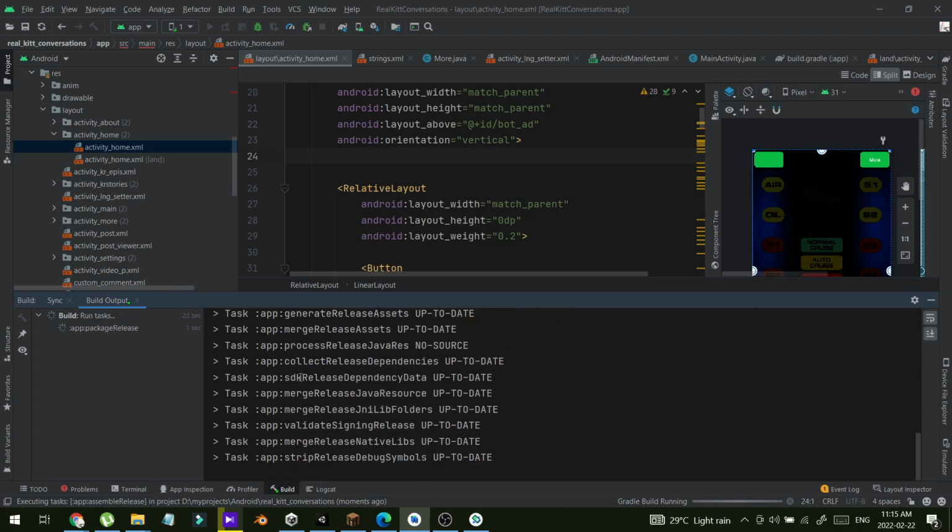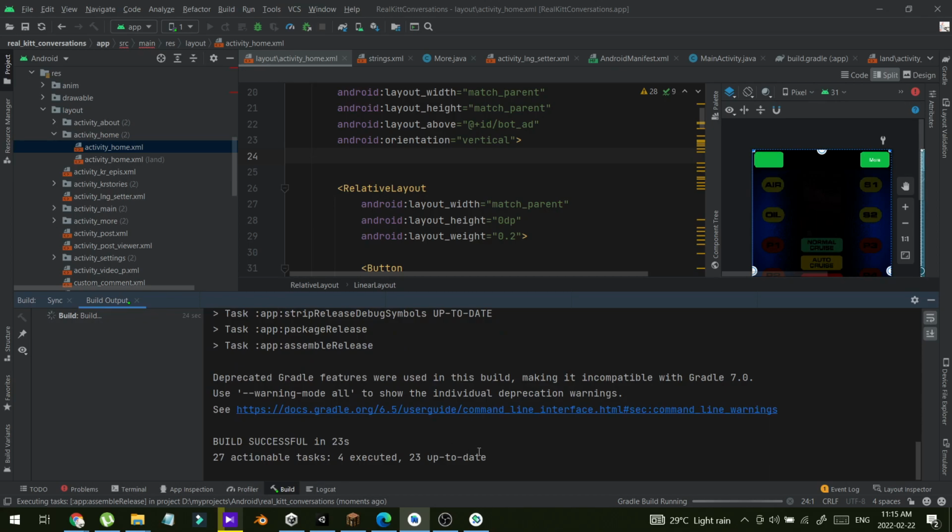All right. Okay, it seems the error has gone, I think. Okay, now it's installing. As you can see, now the error has been fixed. So that's how you can fix this kind of error.